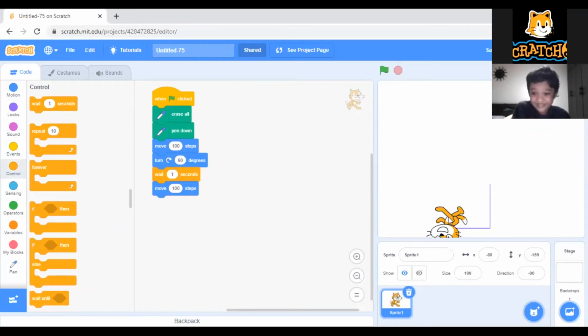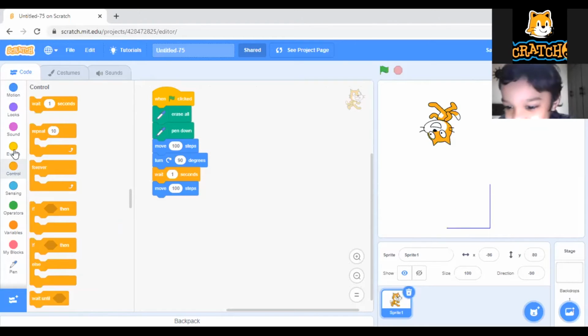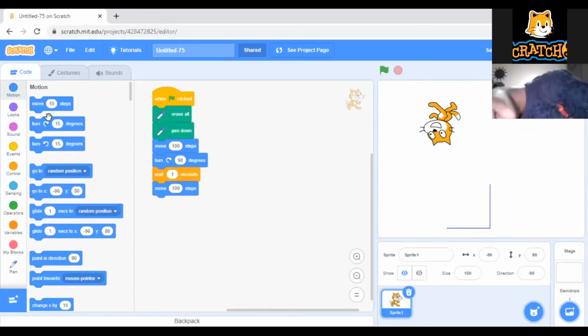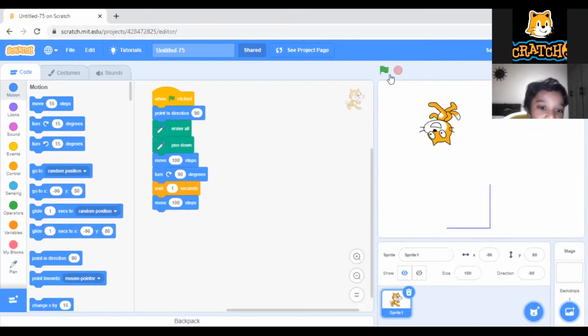But I need to give the starting position. So you can give the starting position. Point in direction 90, you can give like this. Now see here, it will draw like this.